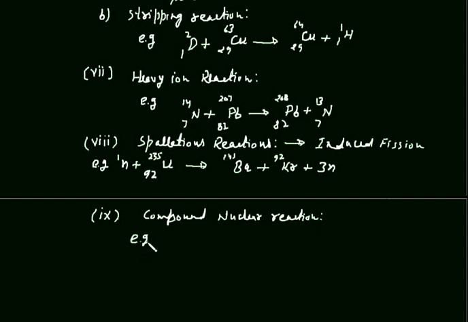Example of this compound nuclear reaction is a deuteron strikes the potassium, and out of this reaction we get an intermediate nuclei calcium, and this intermediate nuclei calcium further splits into potassium plus proton.